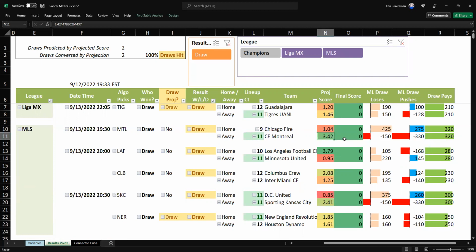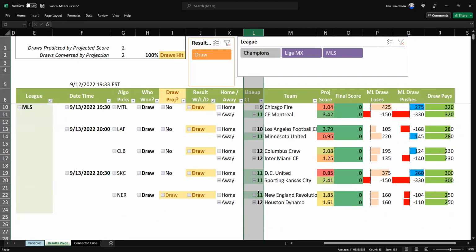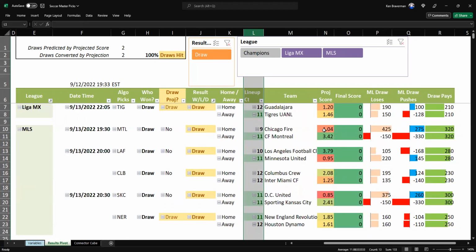Well, here you have Montreal supposed to crush the Fire. Fire also, for some reason, only have 9 players contributing to their roster. That's what this lineup count means. So you want this number to be 11. When it's not 11, something's weird or wrong. Like we're including an injured player or a bench player, or we're not including people for some reason because they're day-to-day and may not be playing. There's a lot of reasons this can happen. We are adjusting automatically for this, but it's still a bad number. You want to get this number at 11.